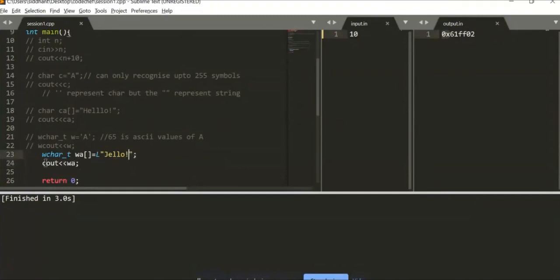So if I want to print the normal thing, we know we just have to type out wcout and it will give me Jello. As simple as that. Let's comment this.